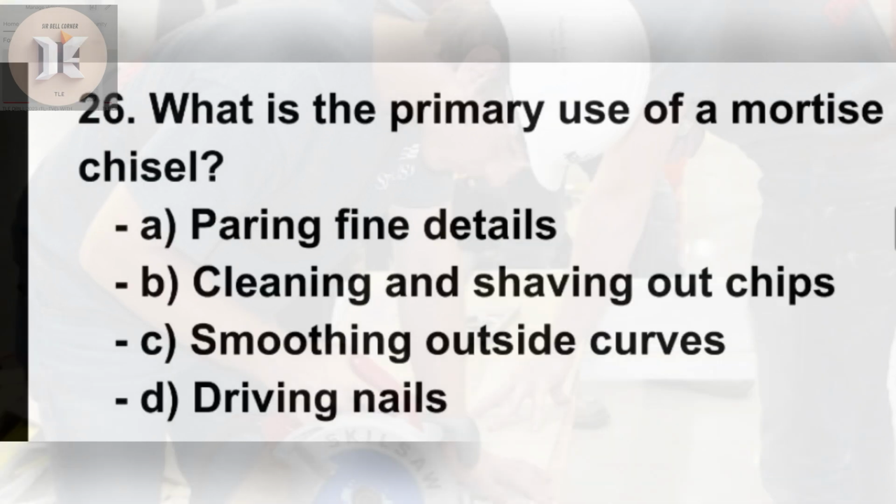26. What is the primary use of a mortise chisel? A. Paring fine details. B. Cleaning and shaving out chips. C. Smoothing outside curves. D. Driving nails.